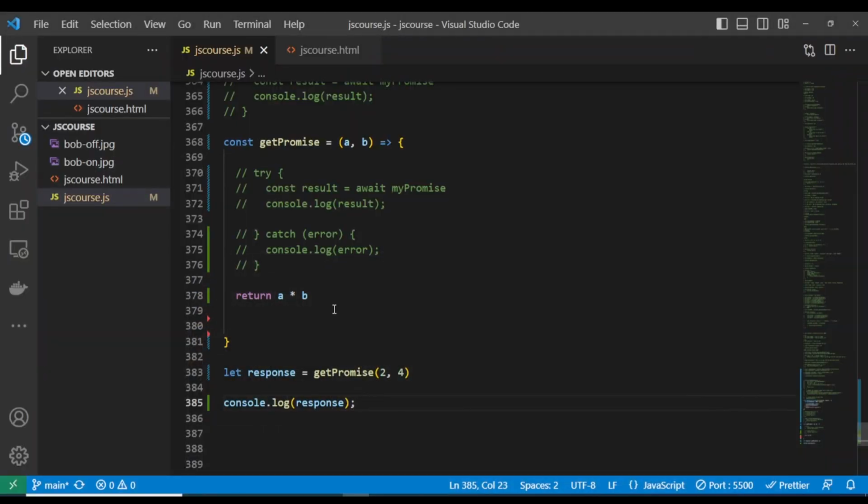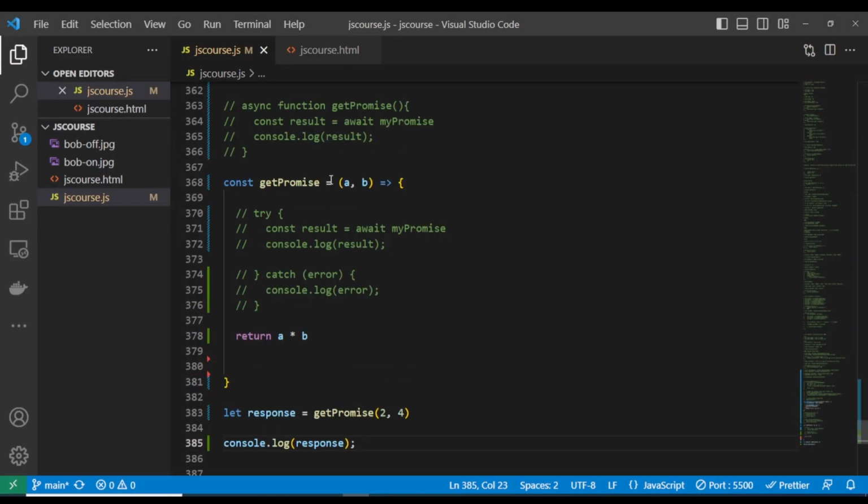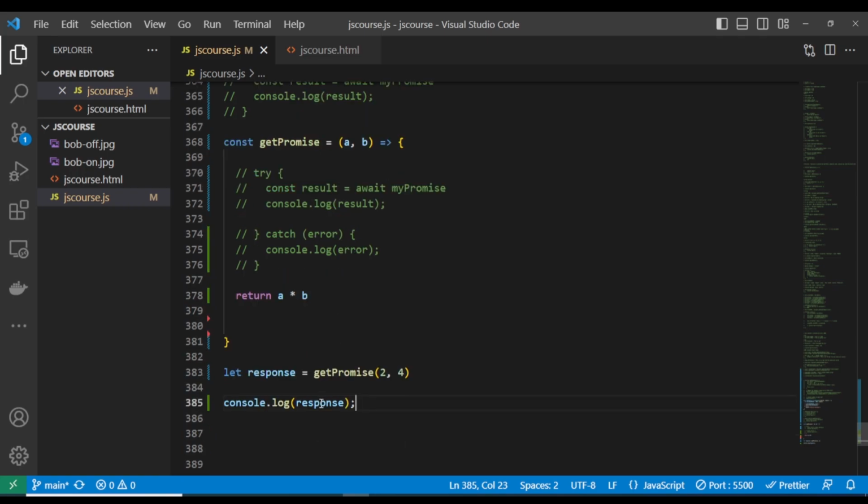But if this function becomes async, it's no longer going to return the response this way. It's now going to return a promise to us. And again, you must use either the dot then or the async and await to access your response. So let me make this function asynchronous. Then let's go and check back our response. You see what you're going to get.